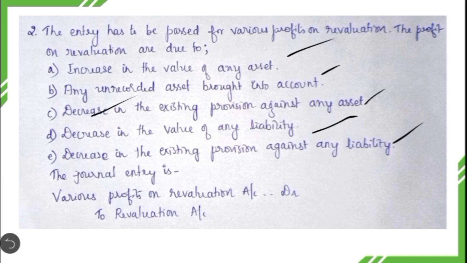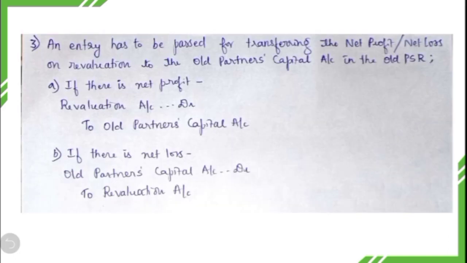Okay, so now to record all these transactions we have to pass one entry. The entry is Various Profits on Revaluation Account Dr. to Revaluation Account. Okay, then after passing these two entries we are going to close the revaluation account. For example, I'll tell you.